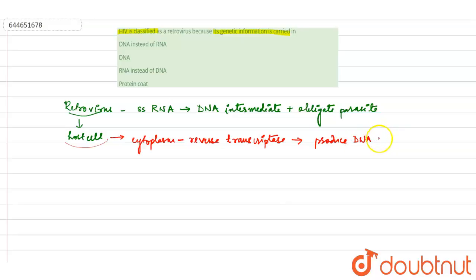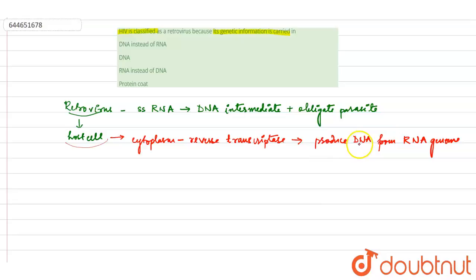From where is it produced? Using reverse transcriptase, it produces DNA from the RNA genome.